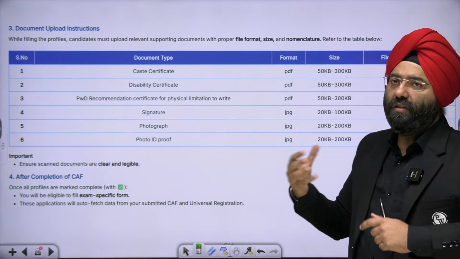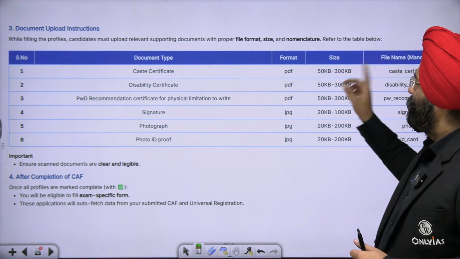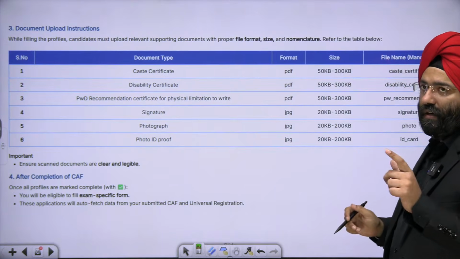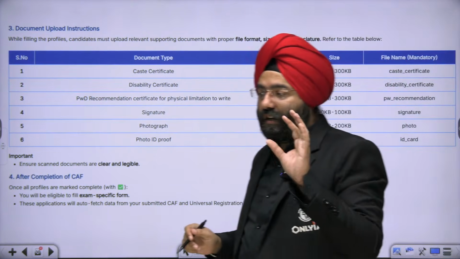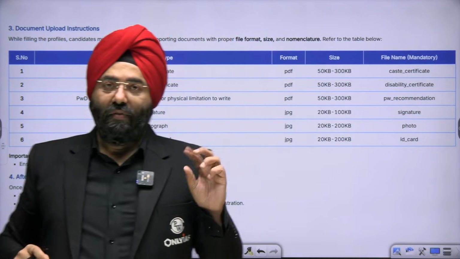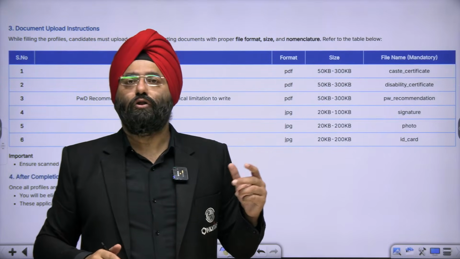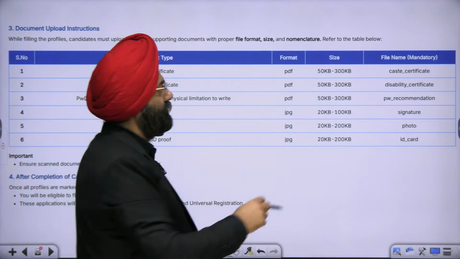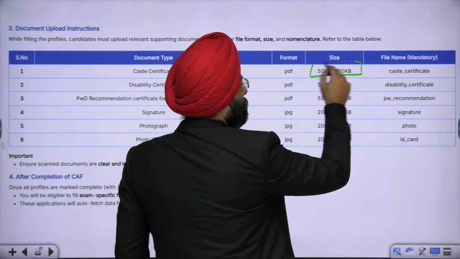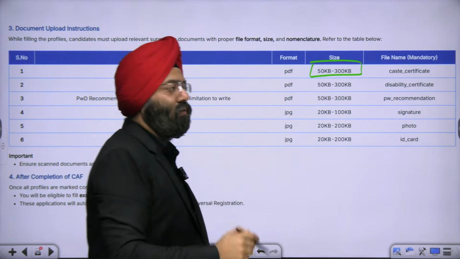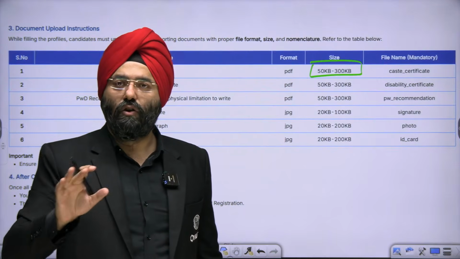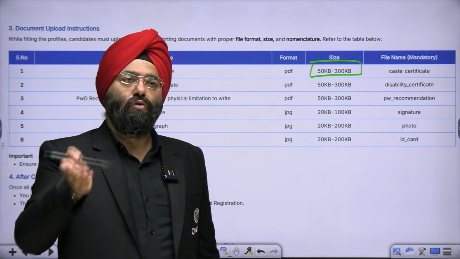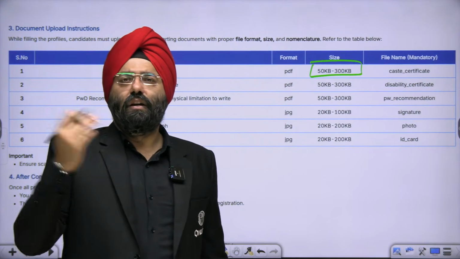If you belong to some category, you can upload it. Now, please keep this very carefully in mind. Whenever you are uploading any photograph or document, there are instructions given with respect to that also. See here, size over here, 50 KB to 300 KB. Supposing you have a document on your desktop and you want to upload it, and you say it is not uploading, an error is coming.